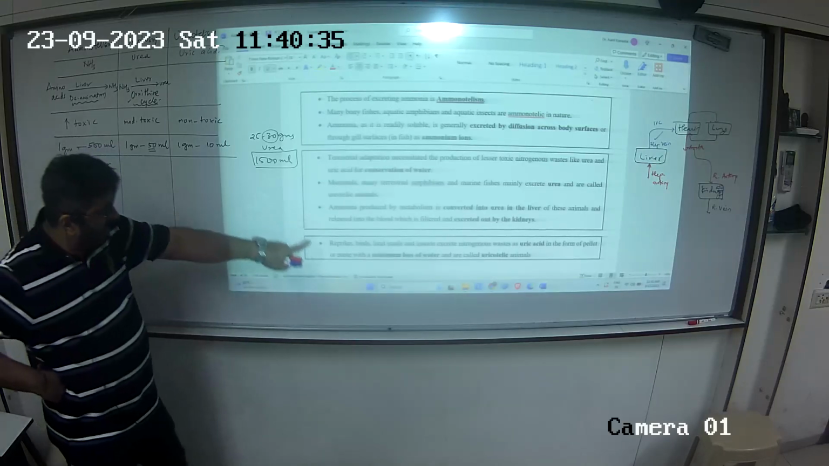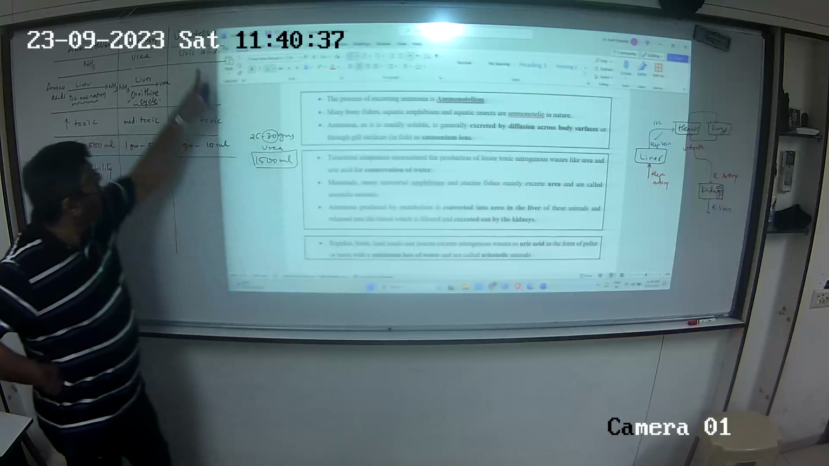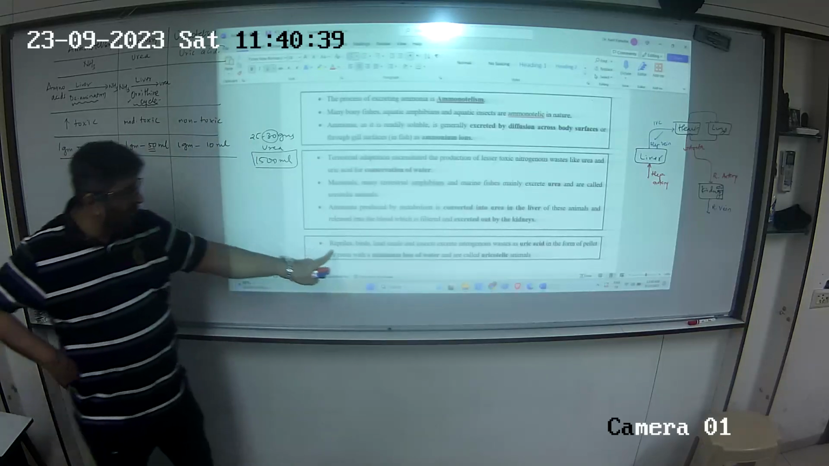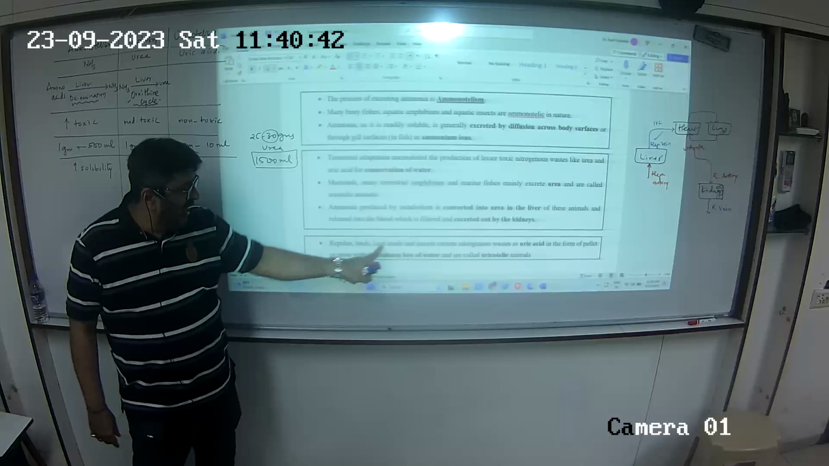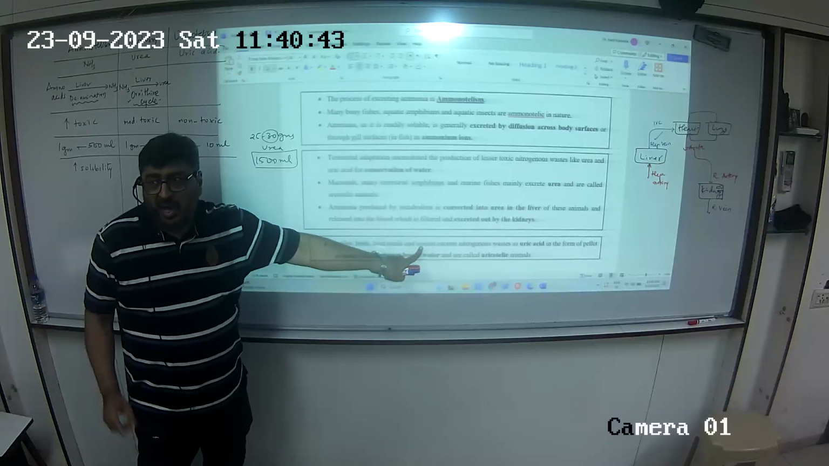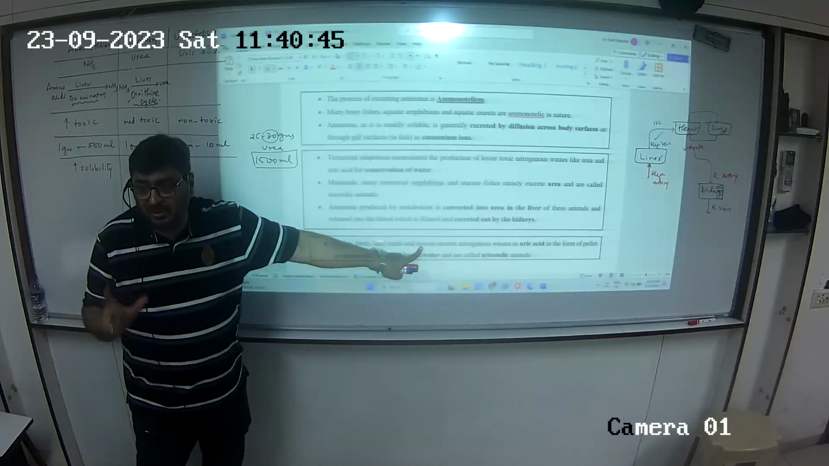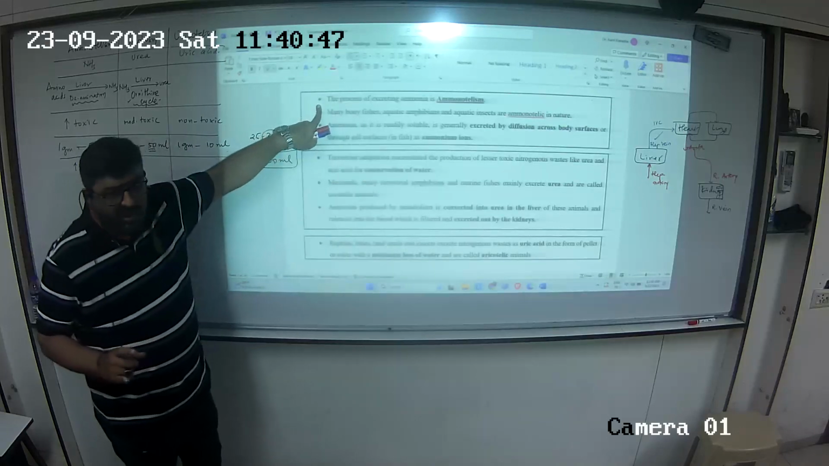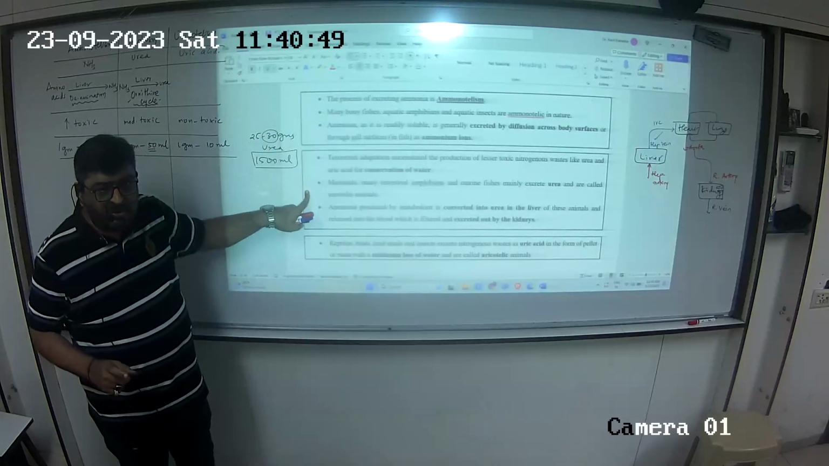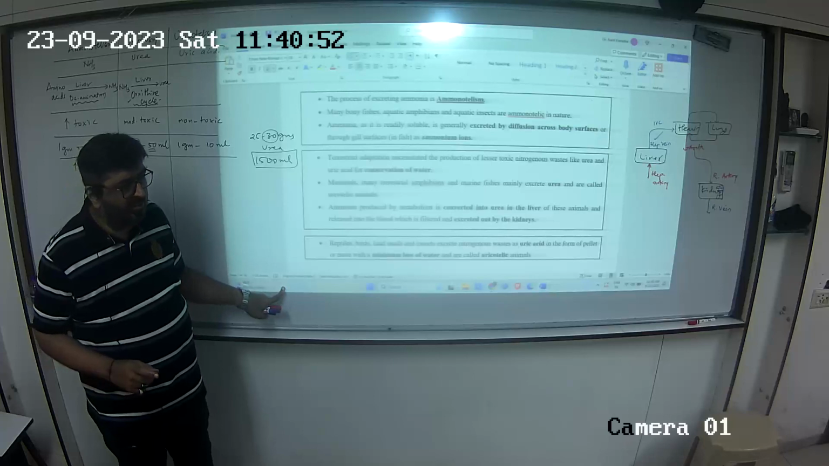Now, the last point. Which is the last one? Uricotelism. So, reptiles, birds, land snails, insects. अब habitat क्या है? Dry terrestrial. तो यहाँ पर habitat क्या था? Aquatic. यहाँ पे क्या था? Terrestrial. यहाँ पे dry terrestrial.